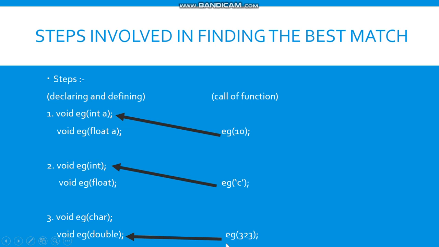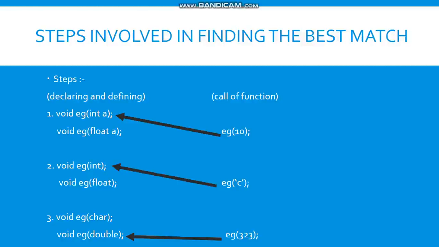Now here we are passing an integer value. The nearest match to it is the double value, because the character value has fewer bytes compared to integer, so it will not redirect to that portion. It will go to the double function. This means the function which has a double as its argument will be called.